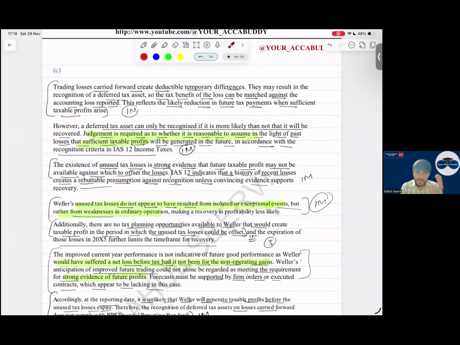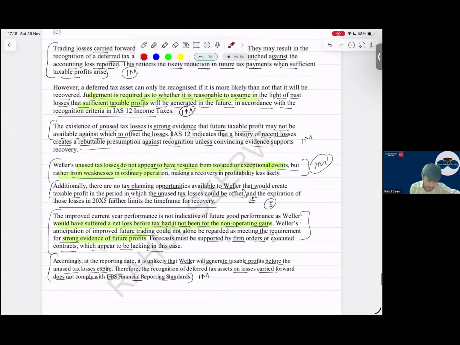What are the technical knowledge which you have learned? Then write down the point about that evidence, a strong evidence that the future taxable profit may not be available, because seeing the current condition and the past. Yes or no? Because his current losses as well as the previous year losses also, it's not an evidence showing that we can come into profits. Then you can link here this point, you can mention here also about this first point. Then the second point you can explain it separately also.